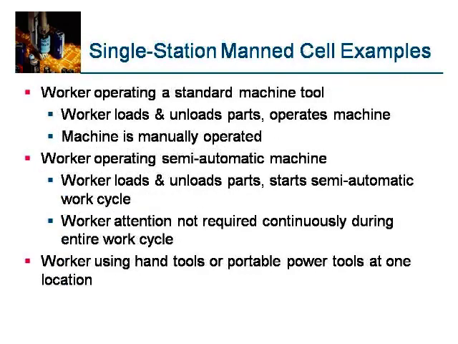Single station manned cell examples. A worker operating a standard machine tool: the worker loads and unloads parts and operates the manually operated machine. A worker operating a semi-automatic machine: the worker loads and unloads parts and starts the semi-automatic work cycle. Worker attention is not required continuously during the entire work cycle. A worker using hand tools or portable power tools at one location.